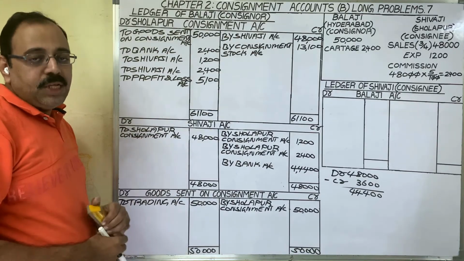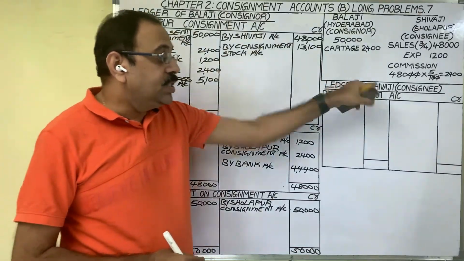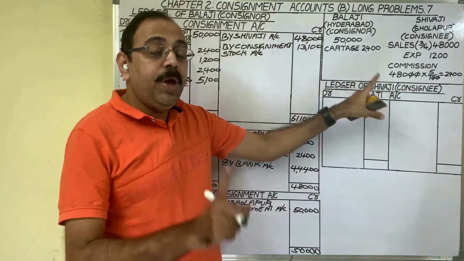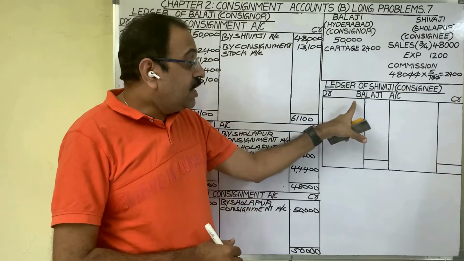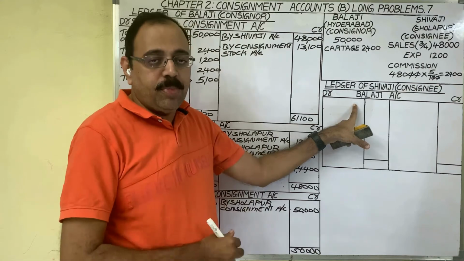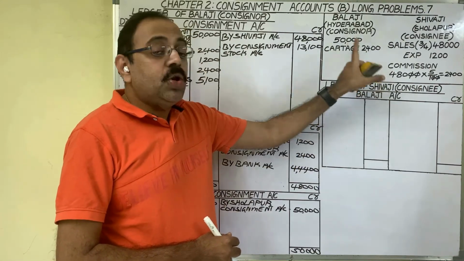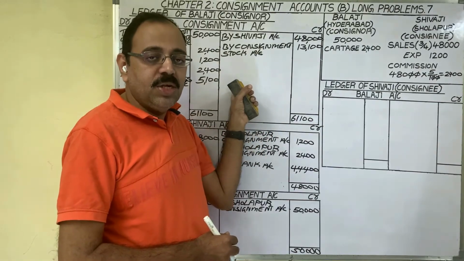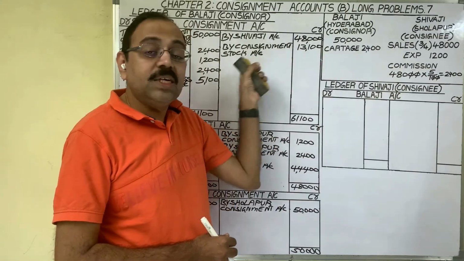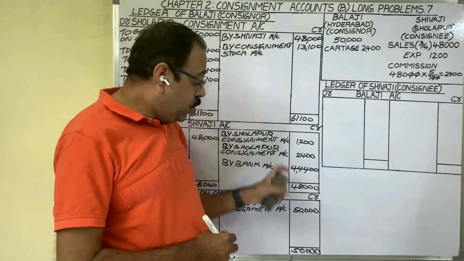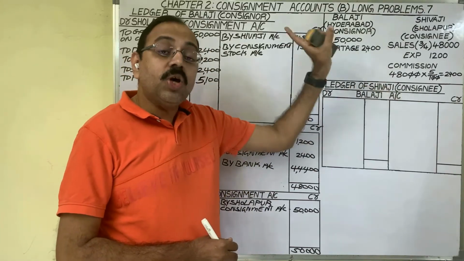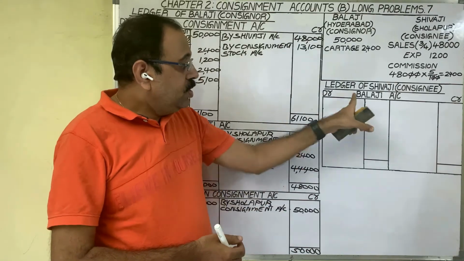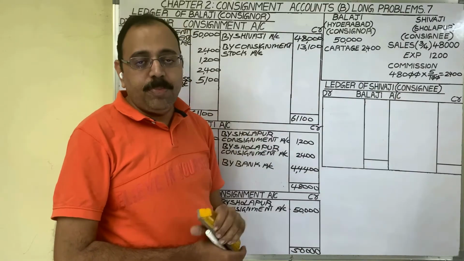Now come to consignee's books. Ledger of Shivaji, consignee. In ledger of Shivaji, we prepare only one account, that is consignor's account, to know the due amount. Consignee is not concerned with consignment business related profit or loss. So he need not prepare consignment account. And goods details he records in stock ledger. He doesn't prepare any account for that. So only consignor's account we are going to prepare now.